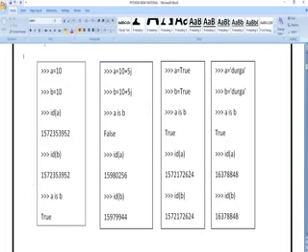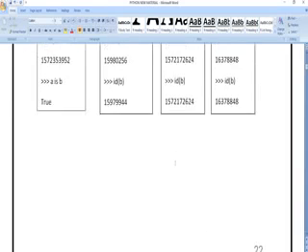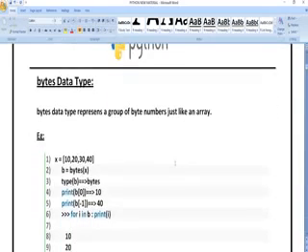Here is another example with real and complex values. These are examples with boolean variables like true and false. These examples are with characters: a is equal to Durga, b is equal to Durga. Is a is b? Whatever the values are in a, are they there in b or not? Yes, true. Next, id of a means identifier of a, and id of b, identifier of b. Like that we are going to define the identifier.